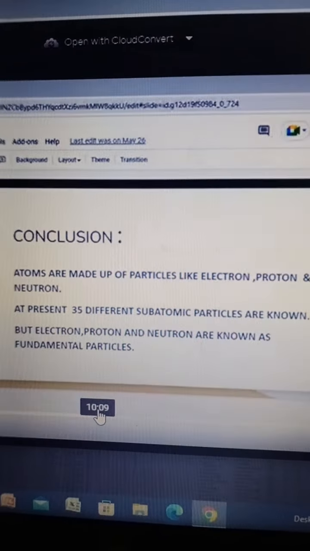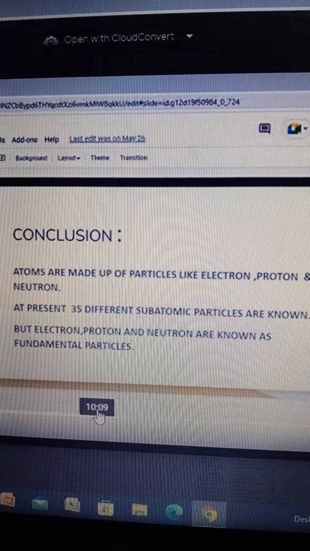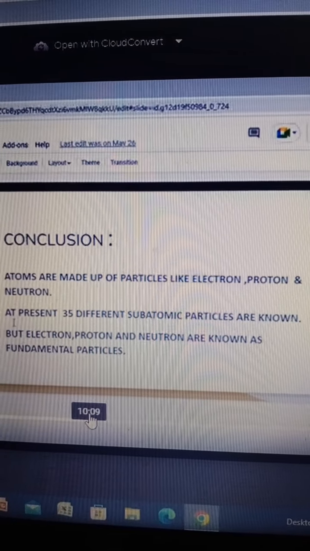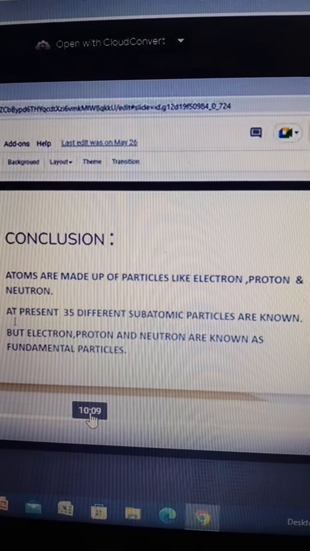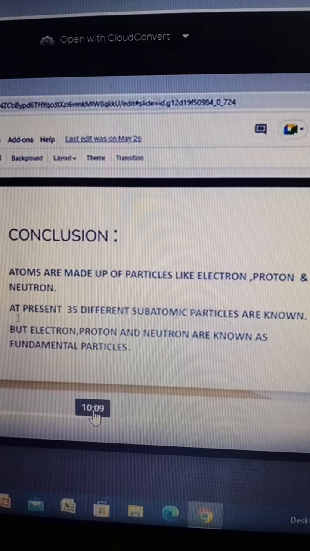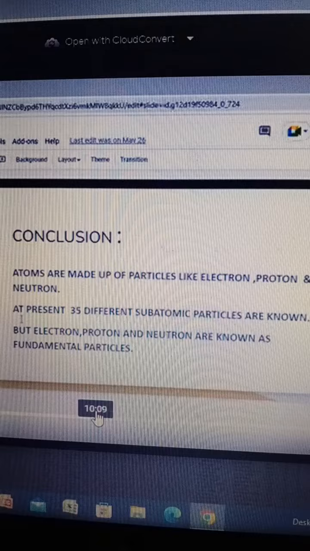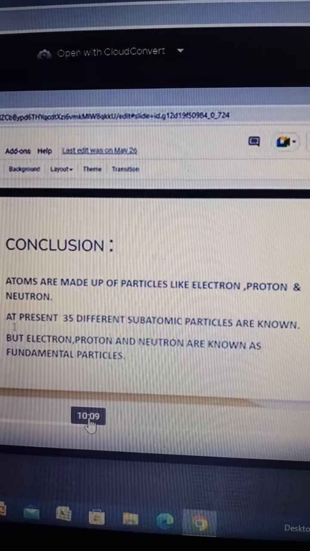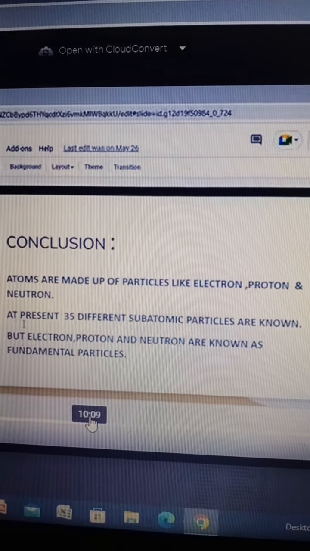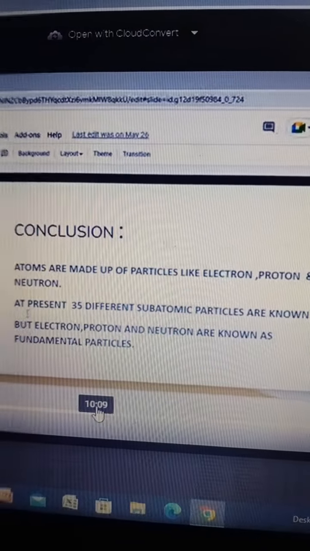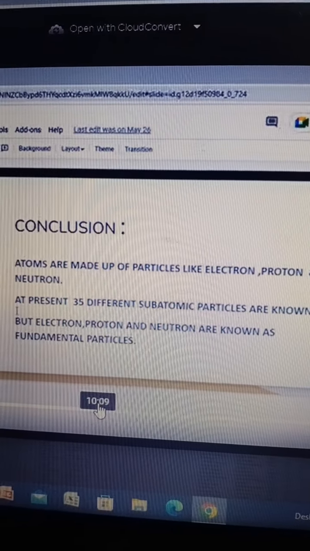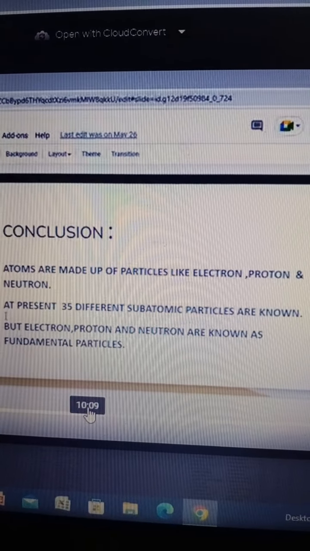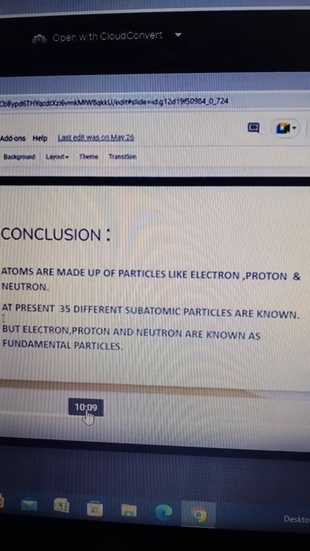So what we came to know is that atoms are made up of particles like electron, proton, and neutron. So, atoms are made up of three particles: electron, proton, and neutron. At present, 35 different subatomic particles are known, for example, positron, etc. But electron, proton, and neutron are known as fundamental particles. There should not be any confusion in it, isn't it?